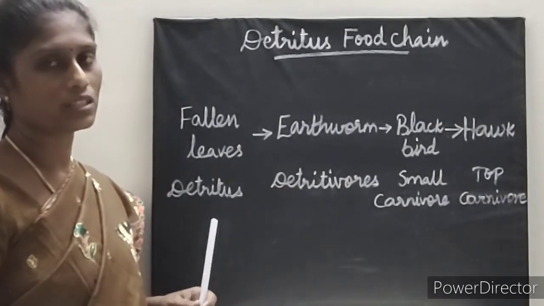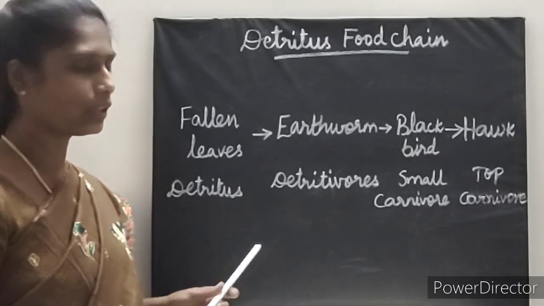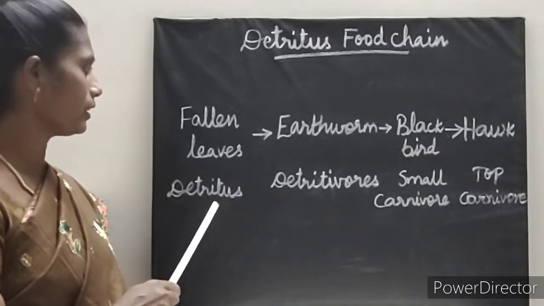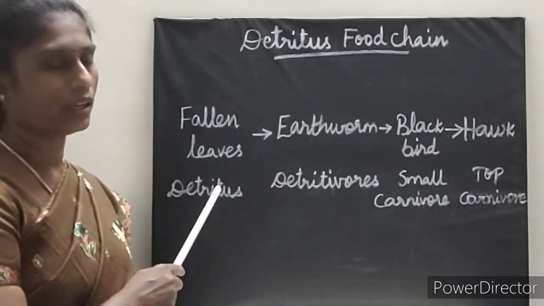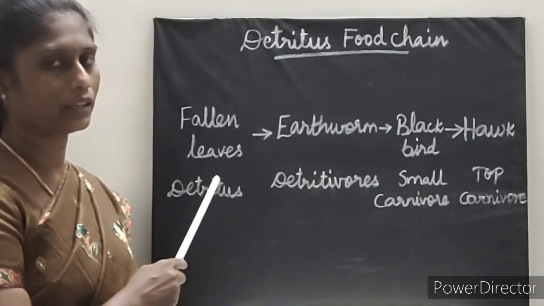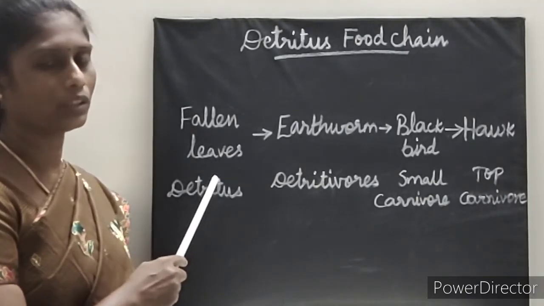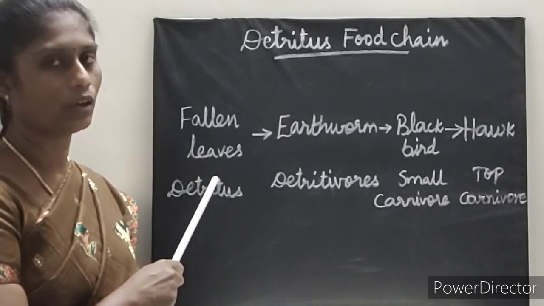So this food chain begins with what? Dead organic matter, that is detritus, fallen leaves. Okay, all those decayed leaves and the fallen leaves, all of that is dead organic matter.